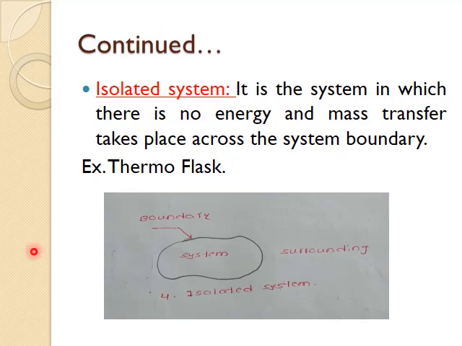Isolated system is the system in which no energy and no mass transfer takes place across the system boundary. You can see in the diagram here, there is no mass transfer and there is no energy transfer. That means no energy can cross the system boundary and no mass can cross the system boundary. So this is a constant energy and constant mass system. An example for such a system is a thermo flask, which we use to keep our tea or coffee. So you can have many examples for isolated system.